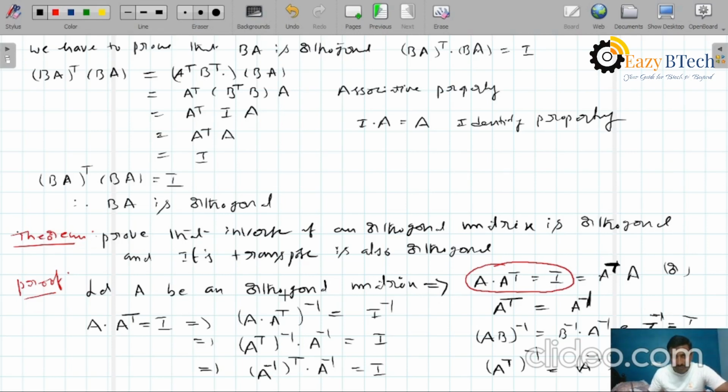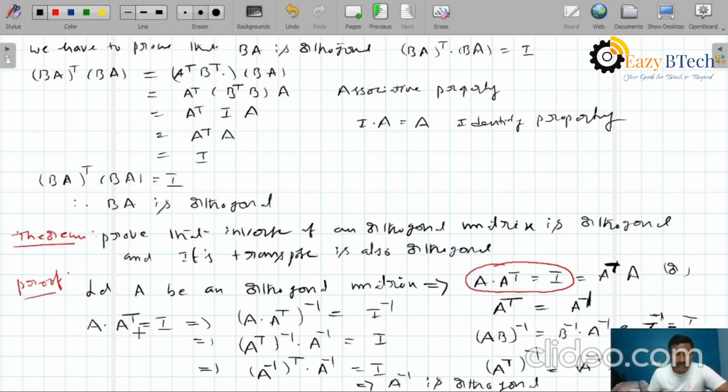Orthogonal means A into A transpose equals I, or A transpose into A equals I. But here A inverse transpose into A inverse equals I. Therefore, A inverse is orthogonal. This is the proof.